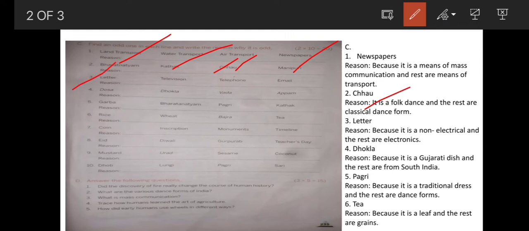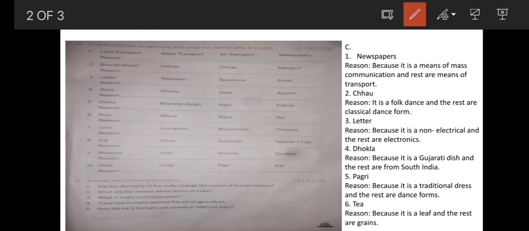Next, 3. Letter, television, telephone, email. Which is the odd one? Letter. Television, telephone, email, these are the same. Why? What is the reason? Because it is non-electrical. So, letter is not an electrical device. The rest are electronic devices and applications.